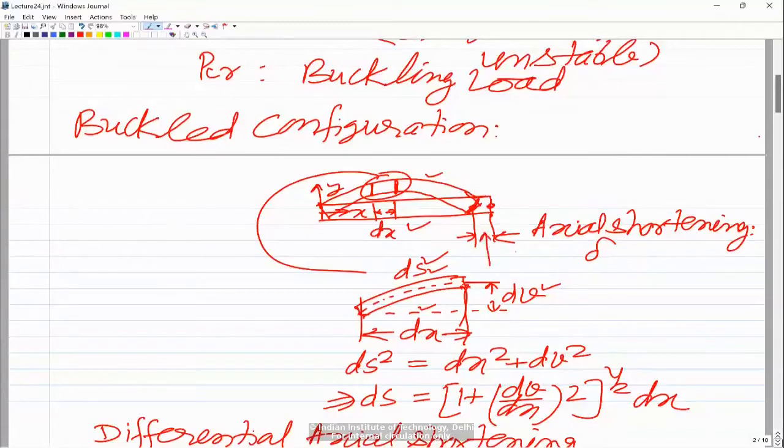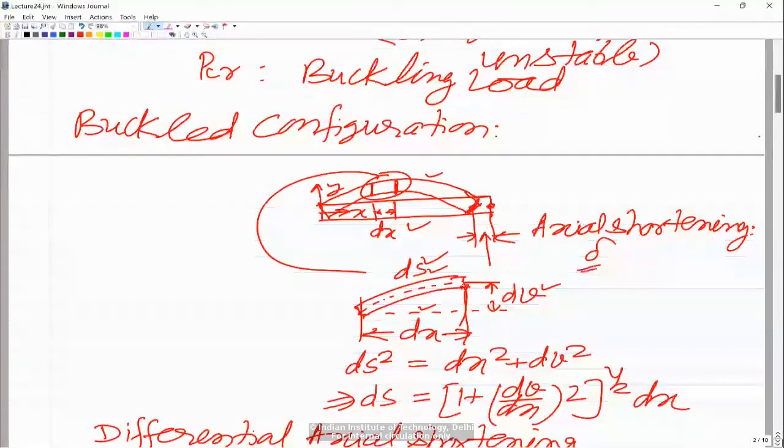Whatever is the displacement of this point, on the side where the load is applied, which is the end that is free to move, it would get displaced by an amount delta, the total displacement. So what I am saying is essentially the same thing: initially it was a straight, longer length, but it has taken a curved shape.